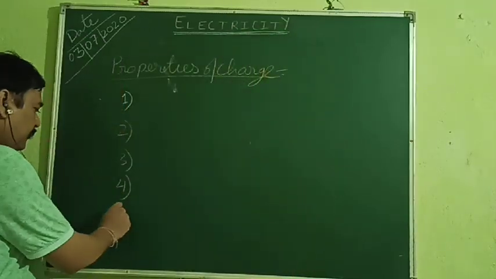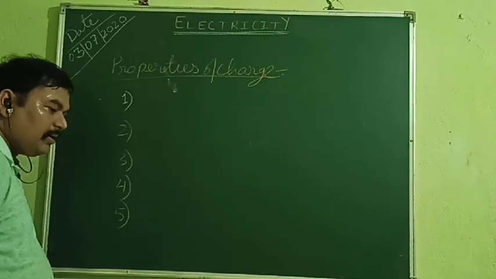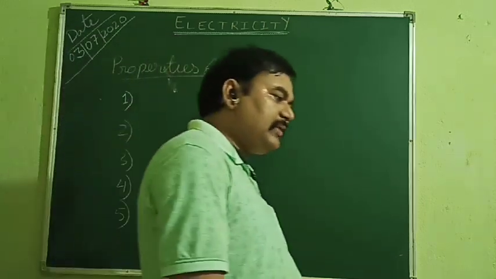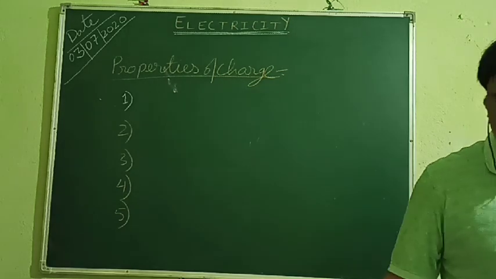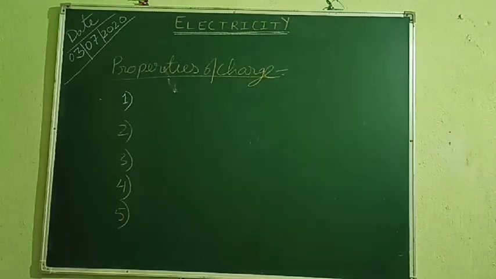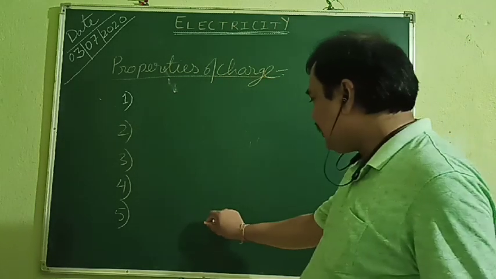Now, fifth one. Quantization of charge. You can note it down. Now just put a dash and start writing.